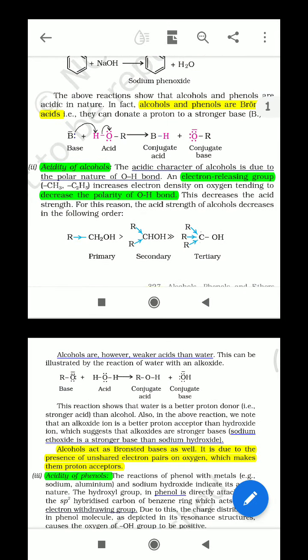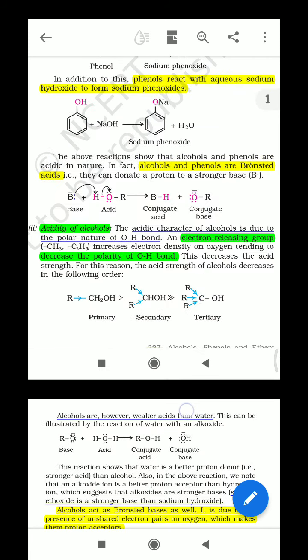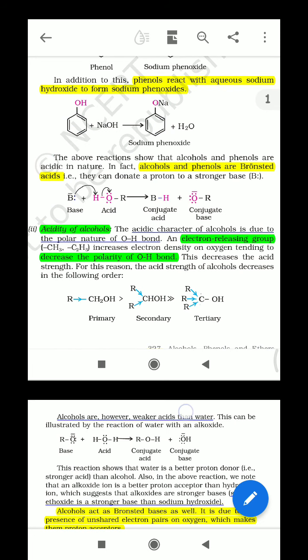Now move to the acidity of alcohol, and also we move to the acidity of phenol. So before starting acidity, we discuss the donation of proton, H+. So proton, because in a Bronsted acid it is also the term of proton. So in case of Bronsted acid or the Arrhenius acid also, you may say that in both cases it is the donation of H+.